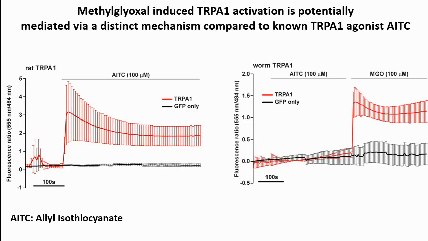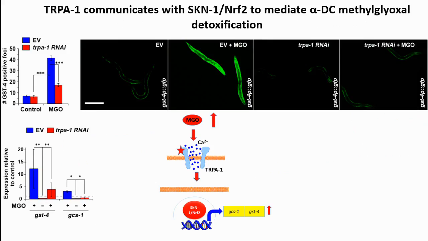And we know from my previous slides that methylglyoxal can evoke worm TRPA1 and it can evoke rat TRPA1, while AITC can only evoke rat TRPA1. So this suggests that the mechanism by which methylglyoxal is triggering a response in the TRPA1 channel is distinct from a classical TRPA1 agonist like AITC. We are actually working on this to understand the potential mechanistic pathway of TRPA1 activation by methylglyoxal.